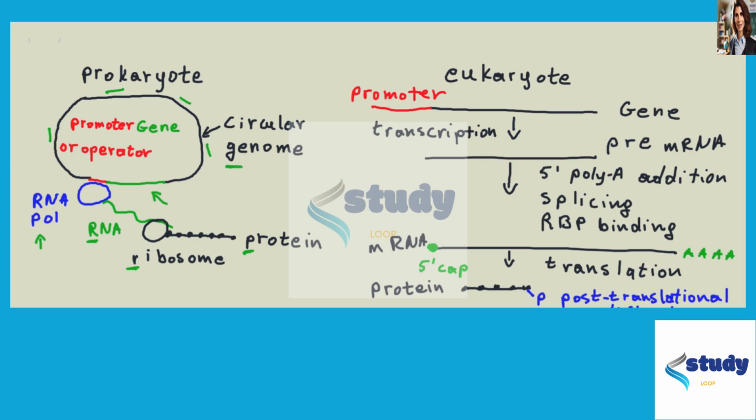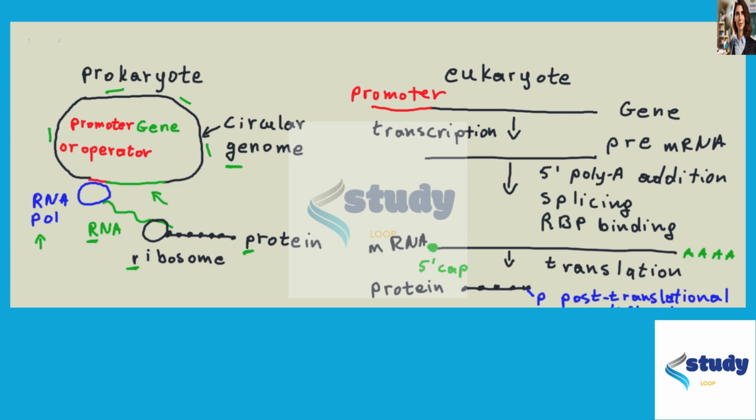So translation is happening at the same time as transcription because there's no division of space of nucleus and cytoplasm in prokaryotes. And the only level of regulation happens at the level of the regulatory region on the gene, which is the promoter or operator region, by the binding of transcription factors or repressors.